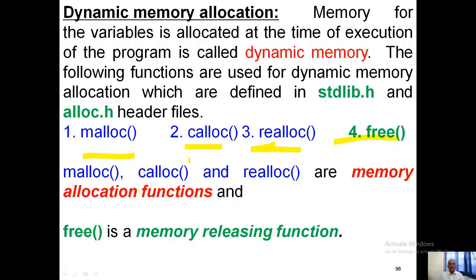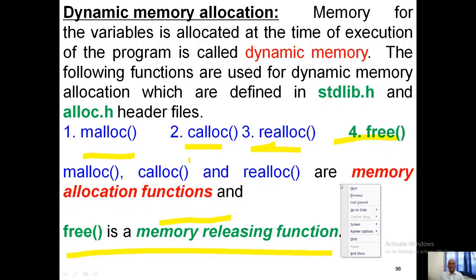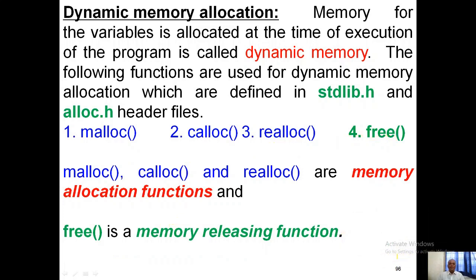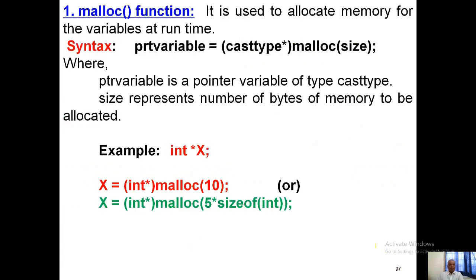Malloc, calloc, and realloc are the memory allocation functions, whereas free is a memory releasing function. Here all the variables are allocated at the time of execution, that is dynamic memory, and free is going to free up the memory.